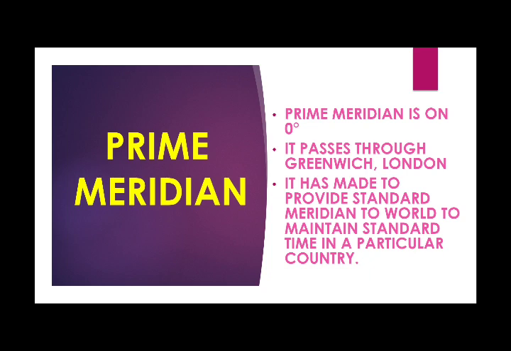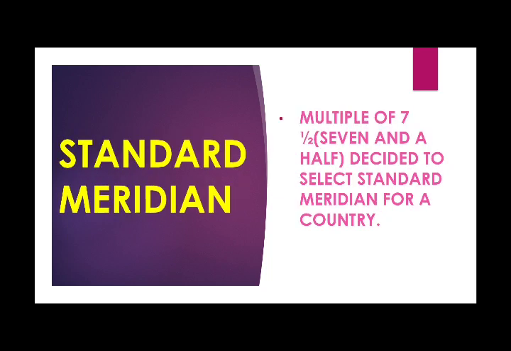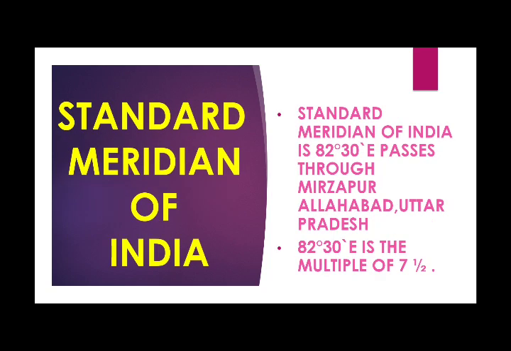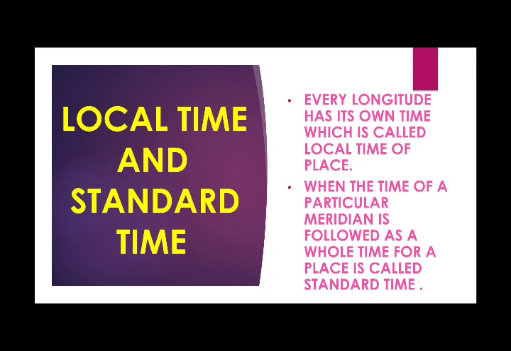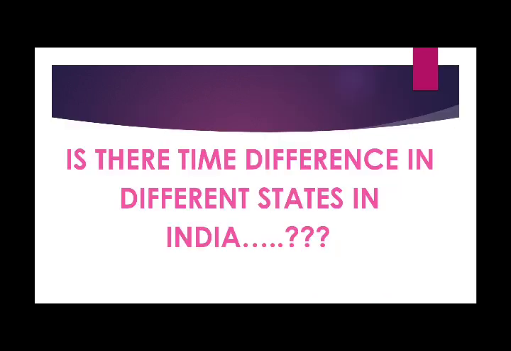There are 360 degrees, so from where should we start? According to the understanding of the countries, they made 0 degrees the prime meridian, and they made 7.5 the number for the standard meridian, so that we can easily make the standard meridian in our country, and countries can make their timetable and standard time. I told you the standard meridian of India, then the local time and the standard time.